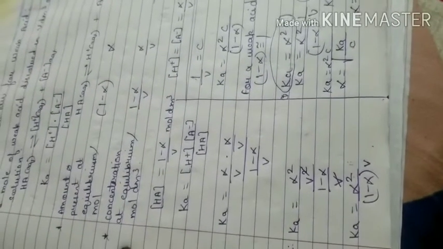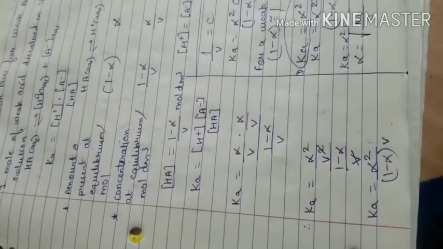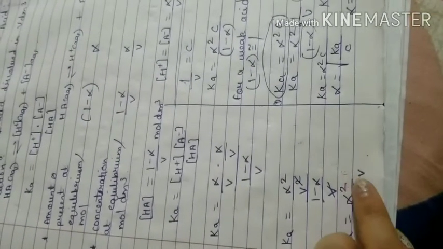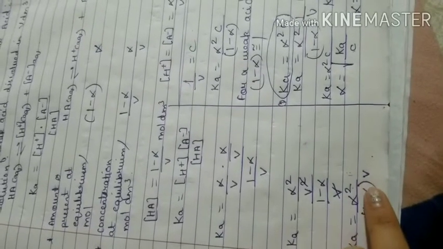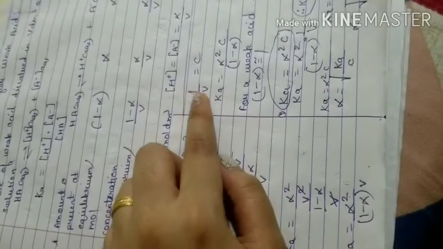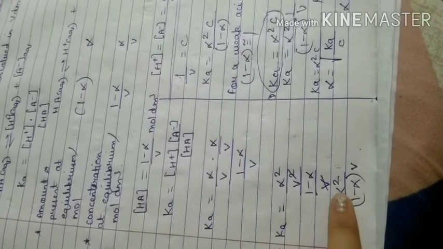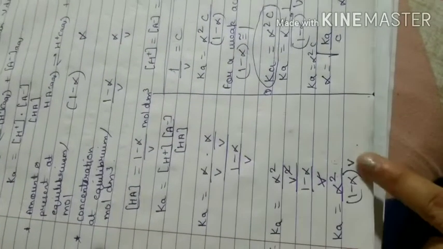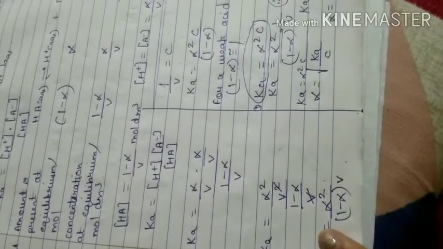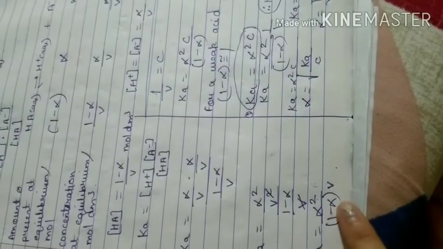Now because we have considered 1 mole of weak acid which is dissolved in V dm cube of solution, we have to take 1 upon V. So assume there is 1 here. So 1 by V is equal to C, which is the concentration. So if you are taking 1 by V is equal to C, then what will this equation become? Ka is equal to alpha square C. So that 1 by V will go. In place of 1 by V, you are going to write C. Okay, so alpha square C upon 1 minus alpha.